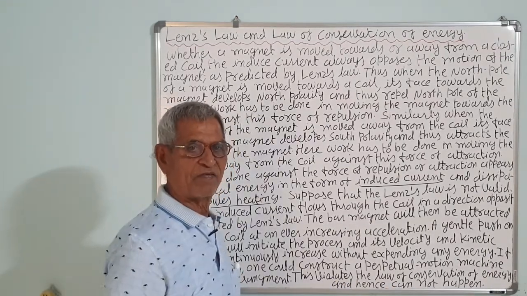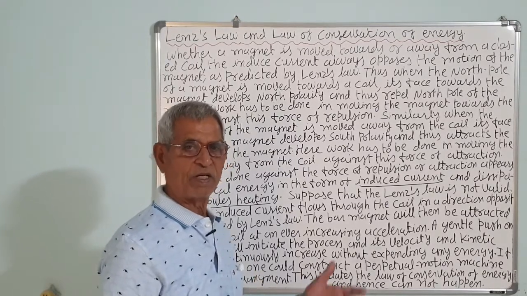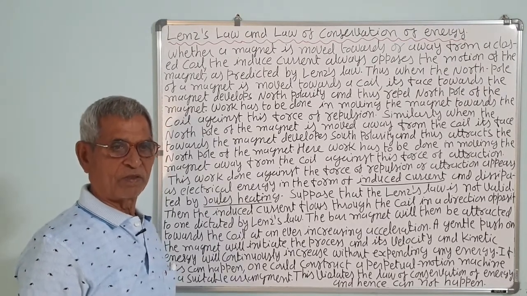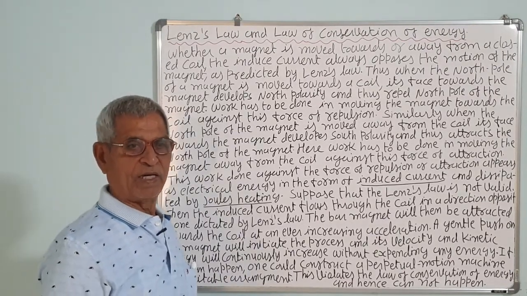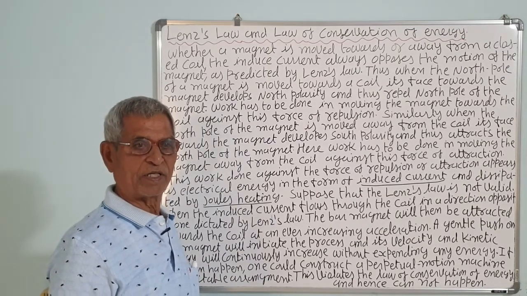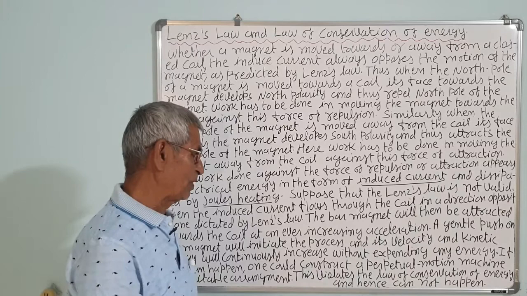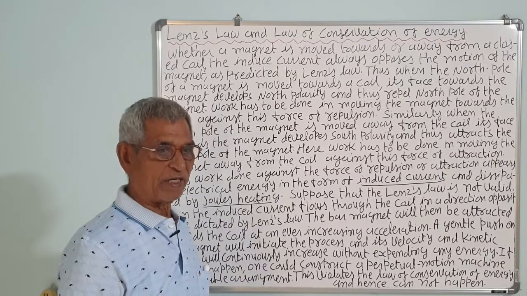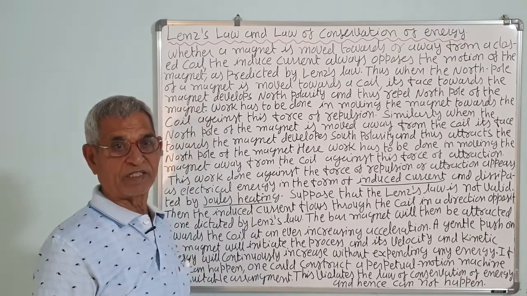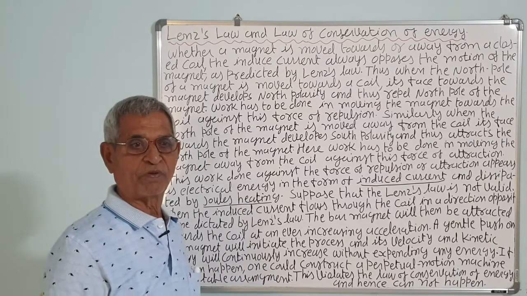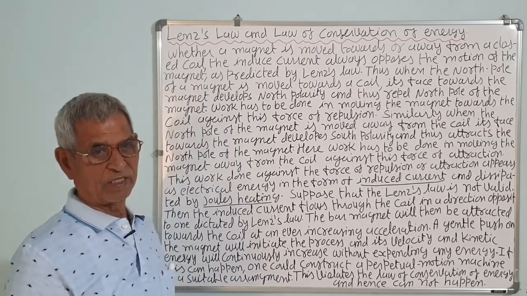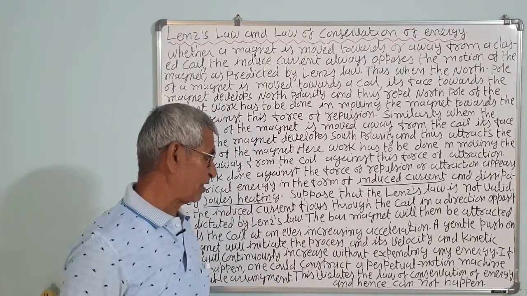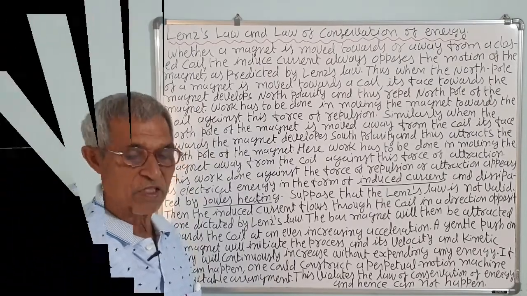The system will become self-sustained. Once you push the magnet gently, it will automatically move, due to the attractive force between the south pole and the north pole, and hence the velocity of the magnet will go on increasing, the motion will be accelerated, and the kinetic energy will go on increasing. This is not possible. Without spending any energy, we cannot create energy. Energy can be converted from one form into another form. That is, Lenz's law is correct. Otherwise, if it becomes self-sustained, it violates the law of conservation of energy, which is not possible.